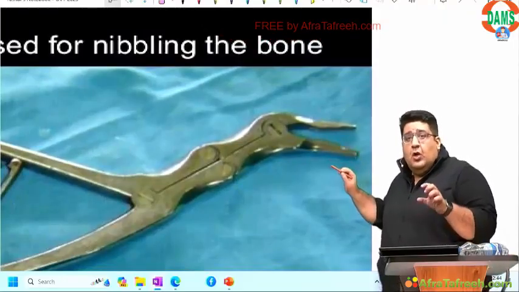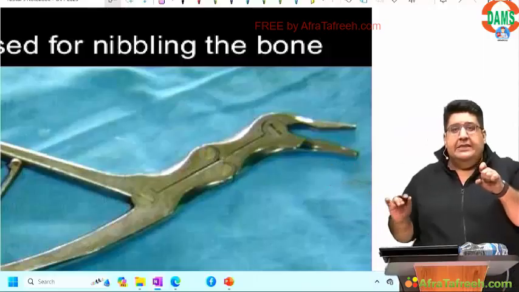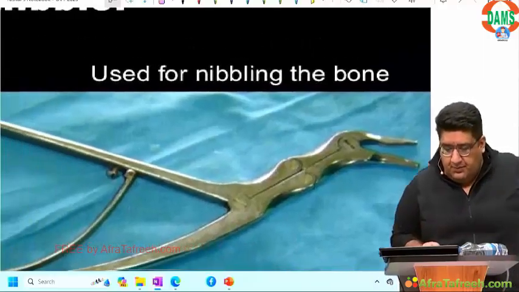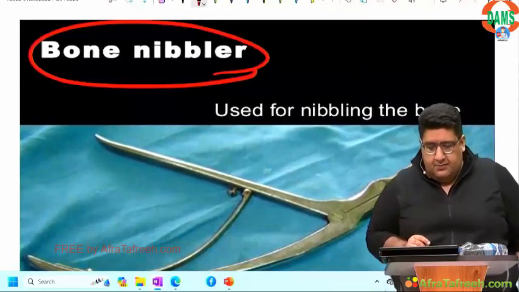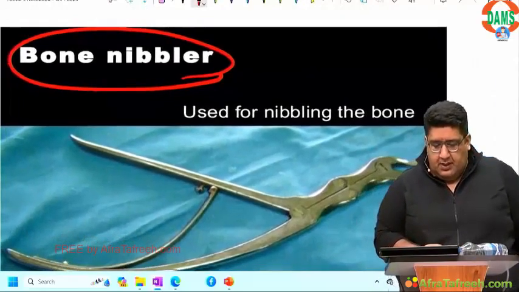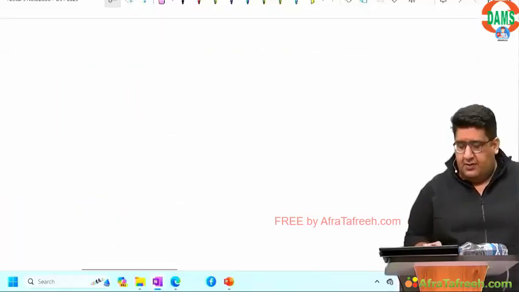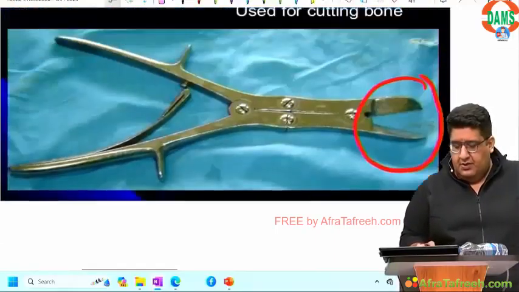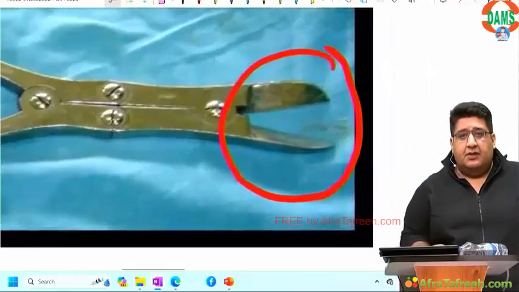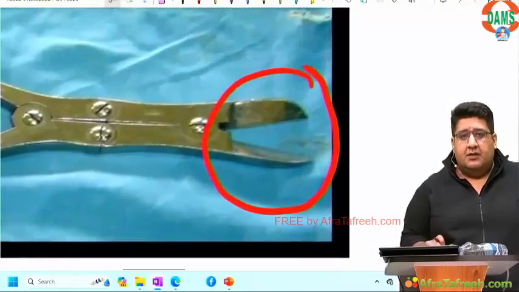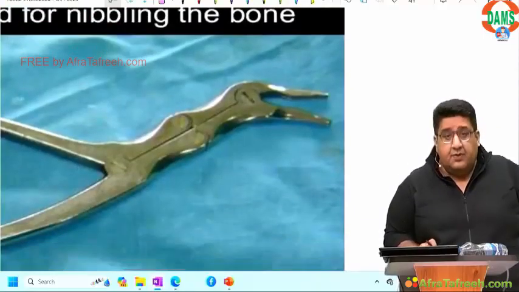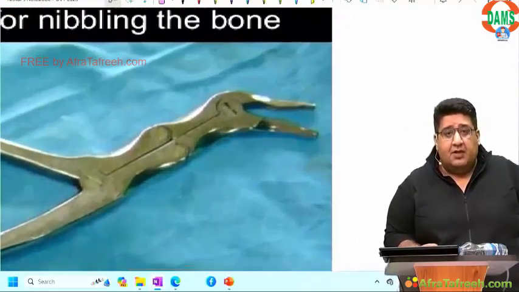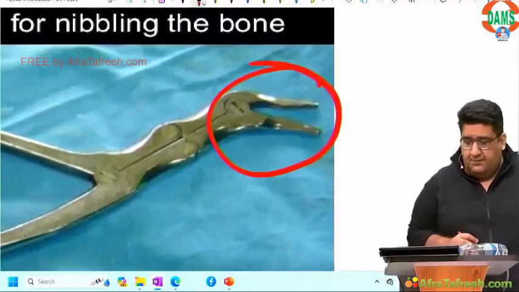If the edges are hollow from within, they're used as a nibbler. Done? So I repeat, sharp cutting edges. Cutter, काटता है, कट गया है. This is nibbler. Done?